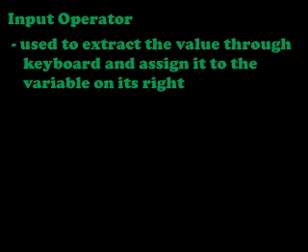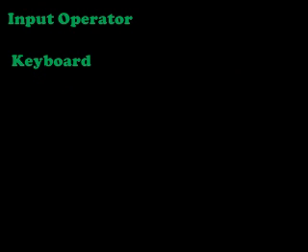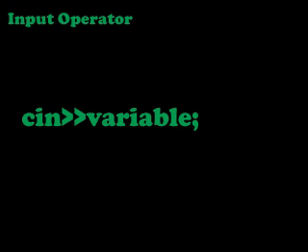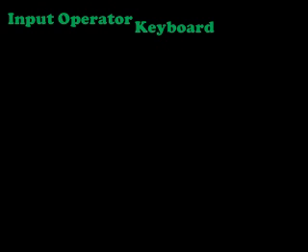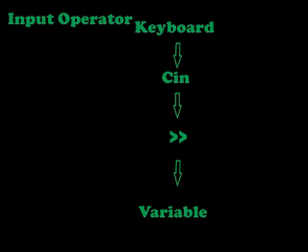This is the input operator. This input operator is used to extract the value through the keyboard and assign it to a variable. That means it gets the value from the keyboard and stores it into a variable. Its syntax is cin, input operator, variable. Here cin is the identifier. It identifies the standard input device, the keyboard. When we enter or type the data on the keyboard, this cin gets the value, then the input operator sends that value into the specified variable.